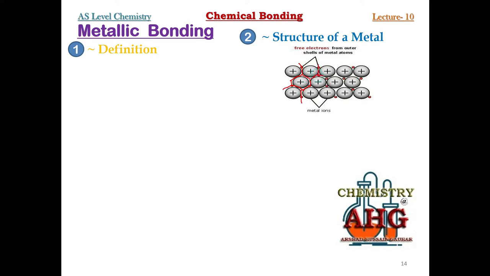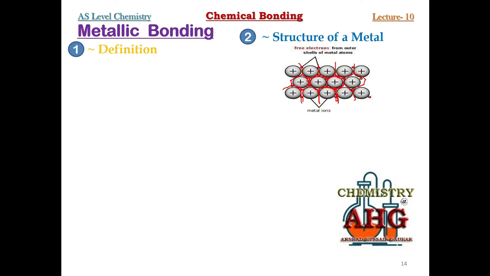You can see these red lines, they are telling us the electronic charge that is spread within the metallic lattice structure. So this electronic charge can be remembered as a sea of mobile electrons. So you can see there is a sea of mobile electrons, a negative charge of the electron, spread across the metallic lattice structure.